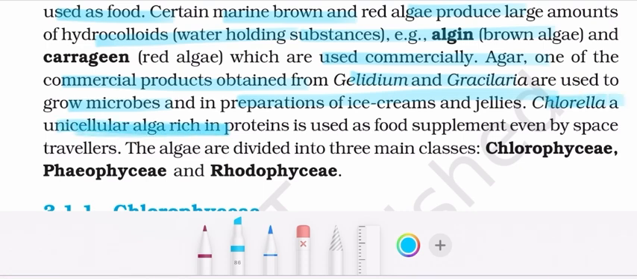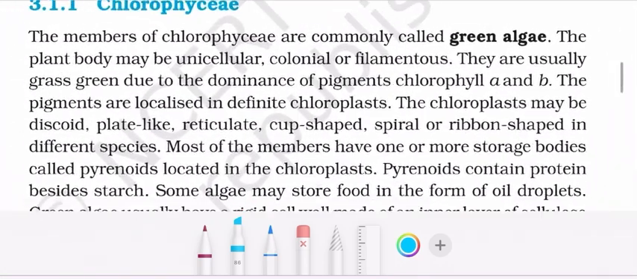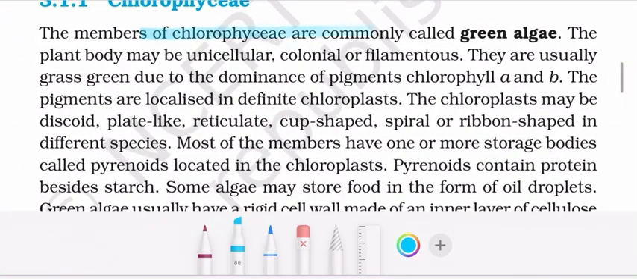Chlorella, a unicellular alga rich in proteins, is used as a food supplement even by space travelers. The algae are divided mainly into Chlorophyceae, Phaeophyceae, and Rhodophyceae. The members of Chlorophyceae are commonly called green algae, and the plant bodies may be unicellular, colonial, or filamentous. They are usually grass green due to dominance of pigments chlorophyll a and b. The pigments are localized in a definite chloroplast.